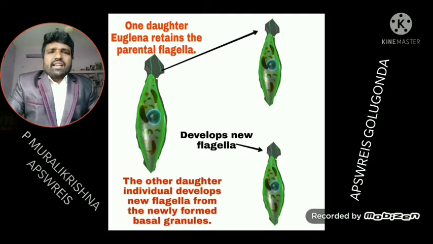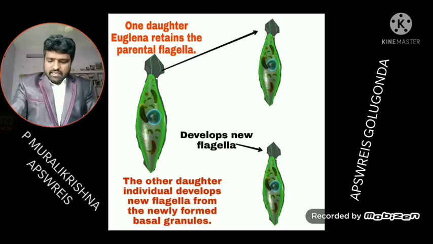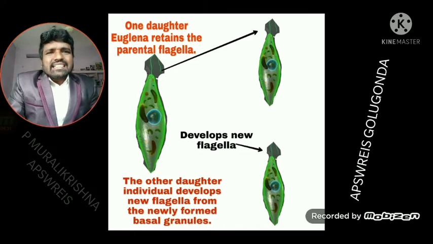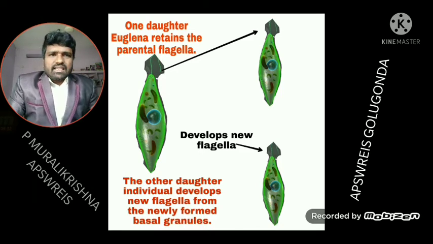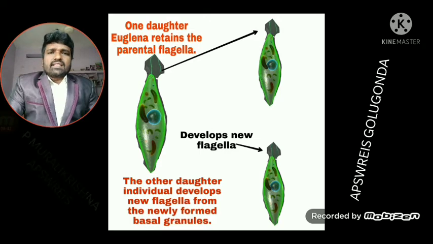One daughter Euglena retains the parental flagellae. The other daughter individual develops new flagellae from newly formed basal granules.